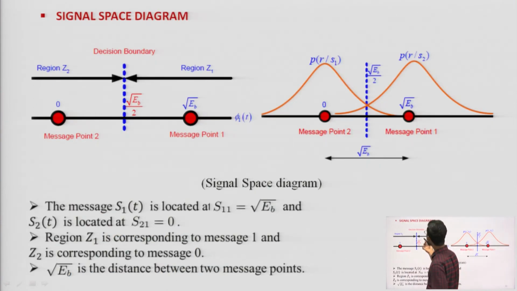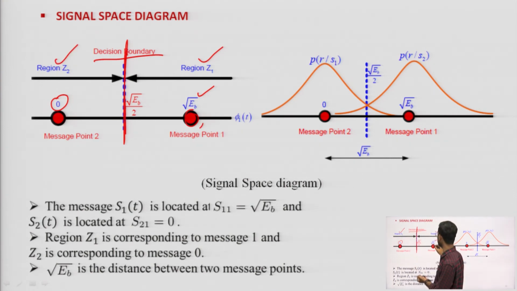So, one message point is root Eb and the other message point is 0, and the threshold point or decision boundary is in the middle of 0 and root Eb, that is root Eb by 2. This is also known as the decision boundary. This is region 1 and this is region 2. If any signal comes in this region, it is assumed to be message 1, bit 1, and if any point comes in the other region, it would be message 0.